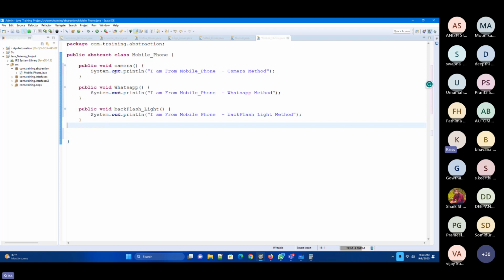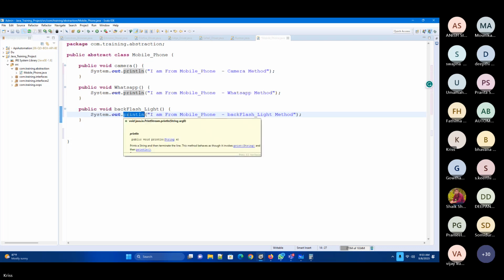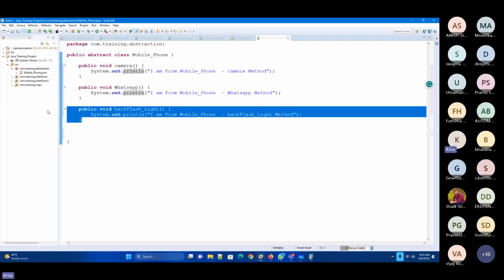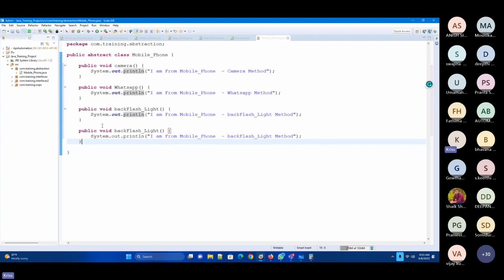Now I know that we have this feature and I have the implementation, but some features may come in future which I don't know. But I know that they may come.